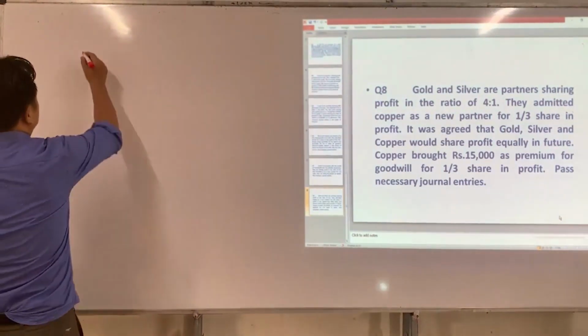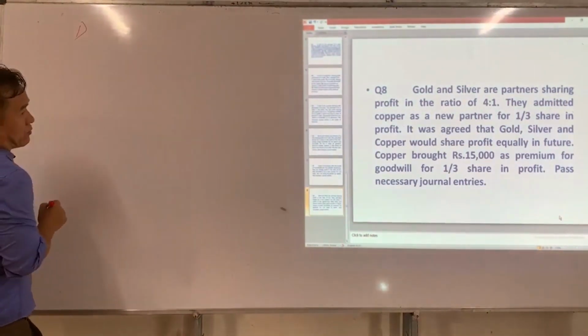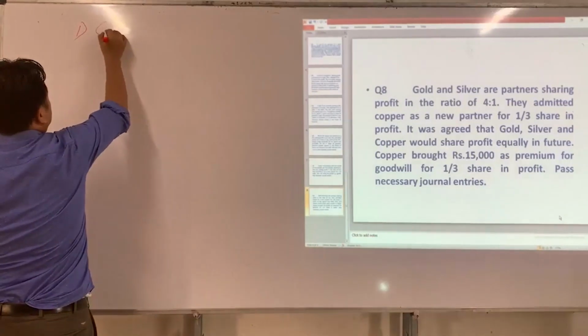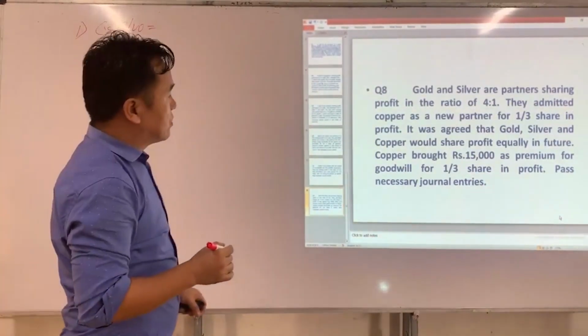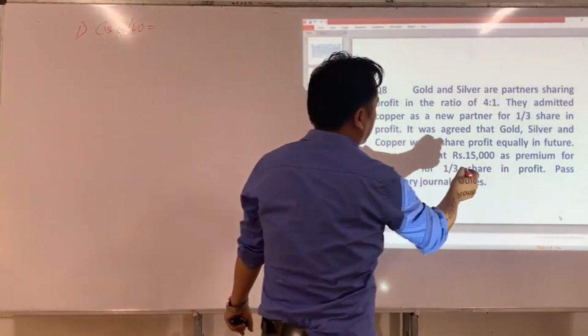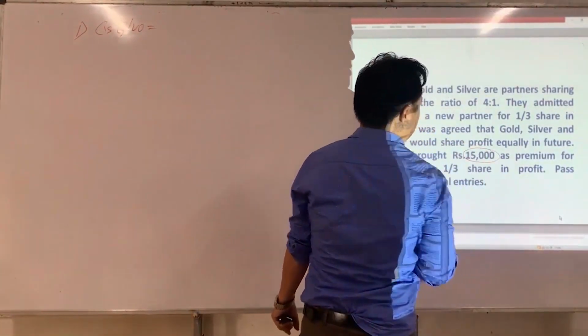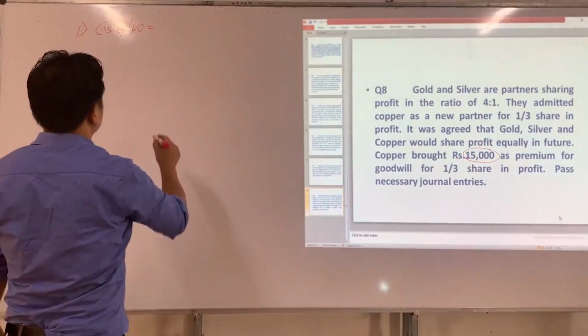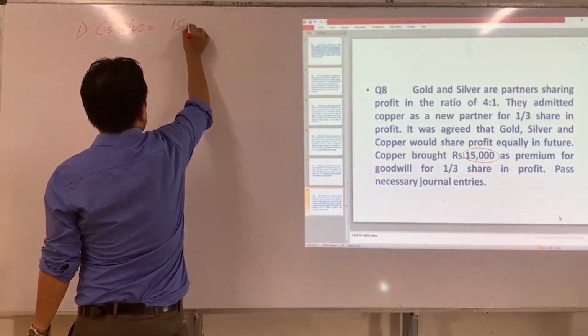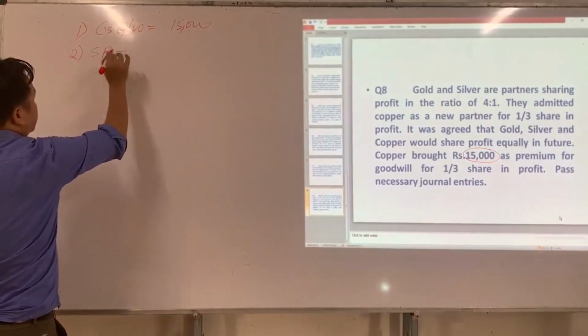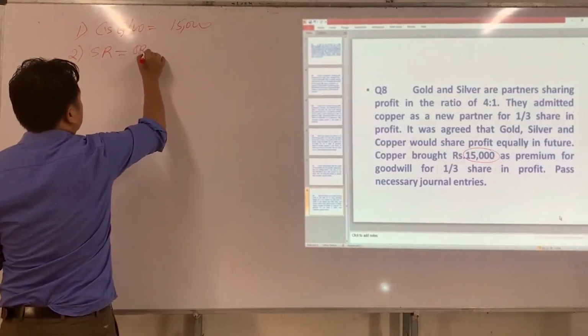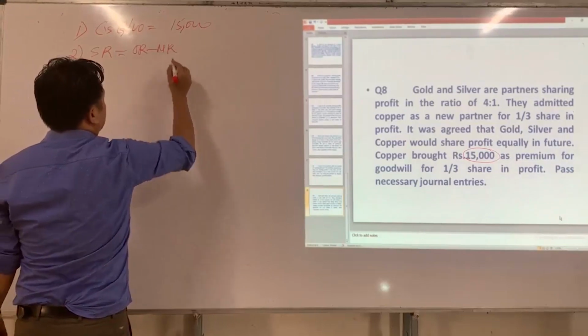Now the first step is to find the new partner's share of goodwill. So who is the new partner? C. We have to find C's share of goodwill. Here, C's share of goodwill is given in the question, which is 15,000. The second step is to find the sacrificing ratio. What is the formula of sacrificing ratio? Old ratio minus new ratio.